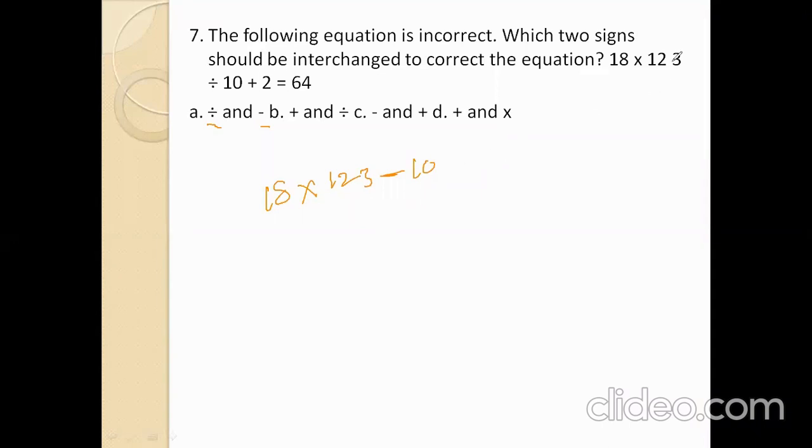Divide and minus. So 12 divided by 3 minus 10 plus 2. 3 fours are 12, 18 fours are 72. Minus 10 plus 2, 62 plus 2, we get 64. So option number A. In my PPT, here divide by, here minus. You interchange this minus and divide by, we get the 64. So option number A is the right answer. So A is the right answer.